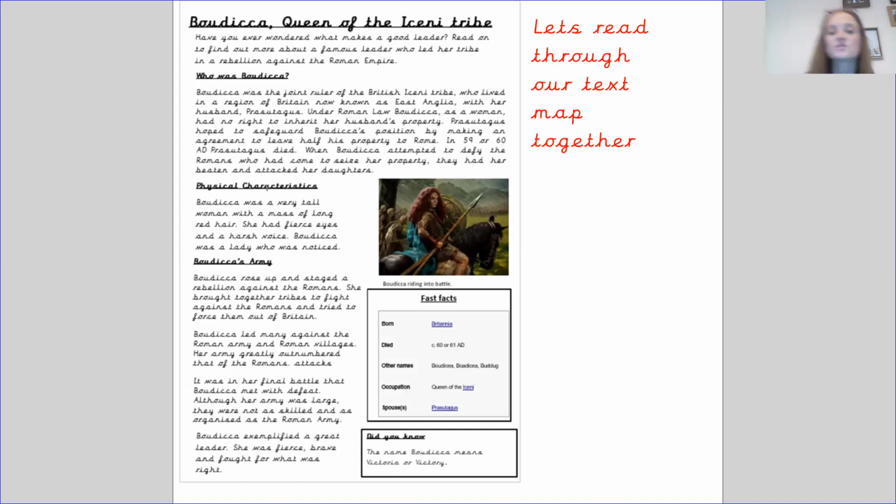Our picture shows Boudicca riding into battle. Our fast fact box has where she was born, where she died, or when she died, other names for her, her occupation, so what she did for a living, and her spouse, her husband's name. And then there's a small did you know box that says the name Boudicca means Victoria or victory.